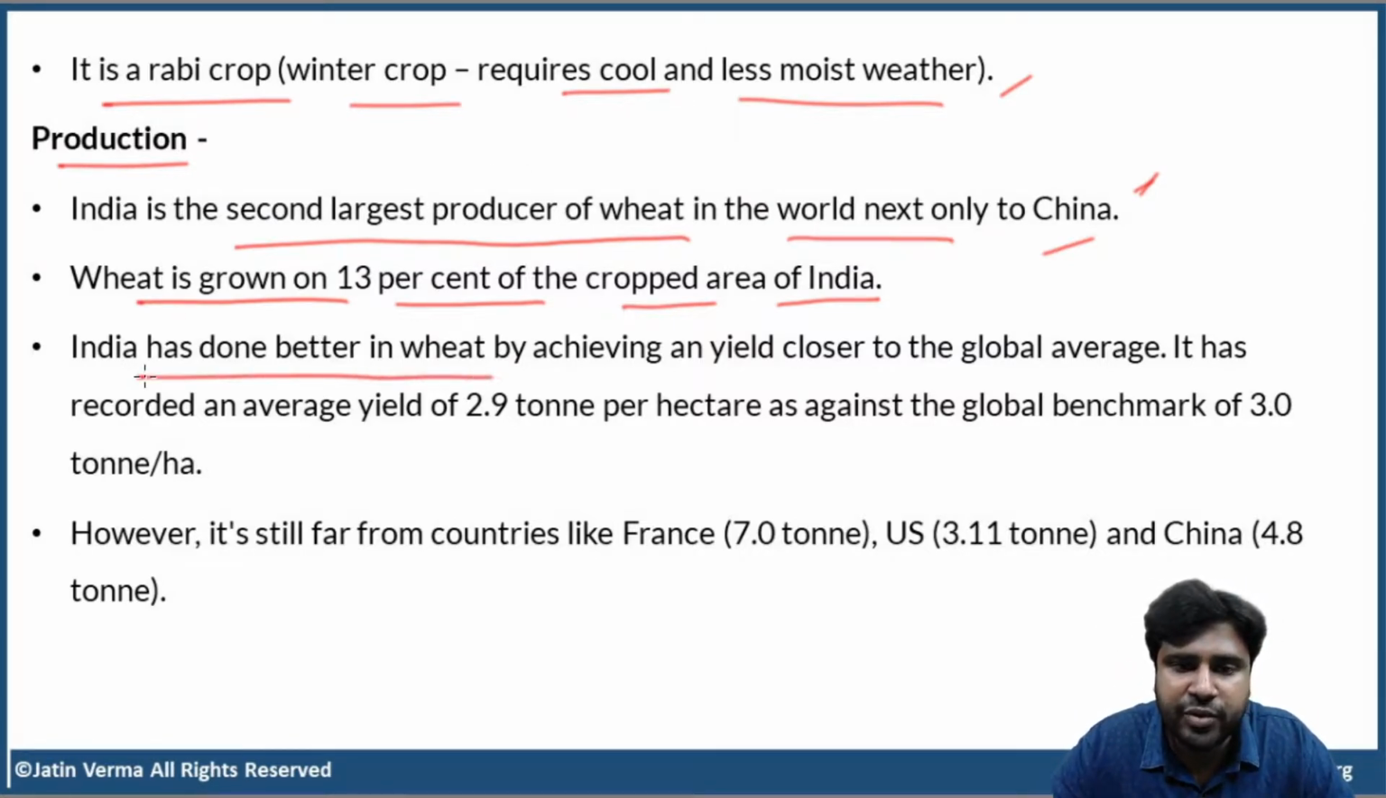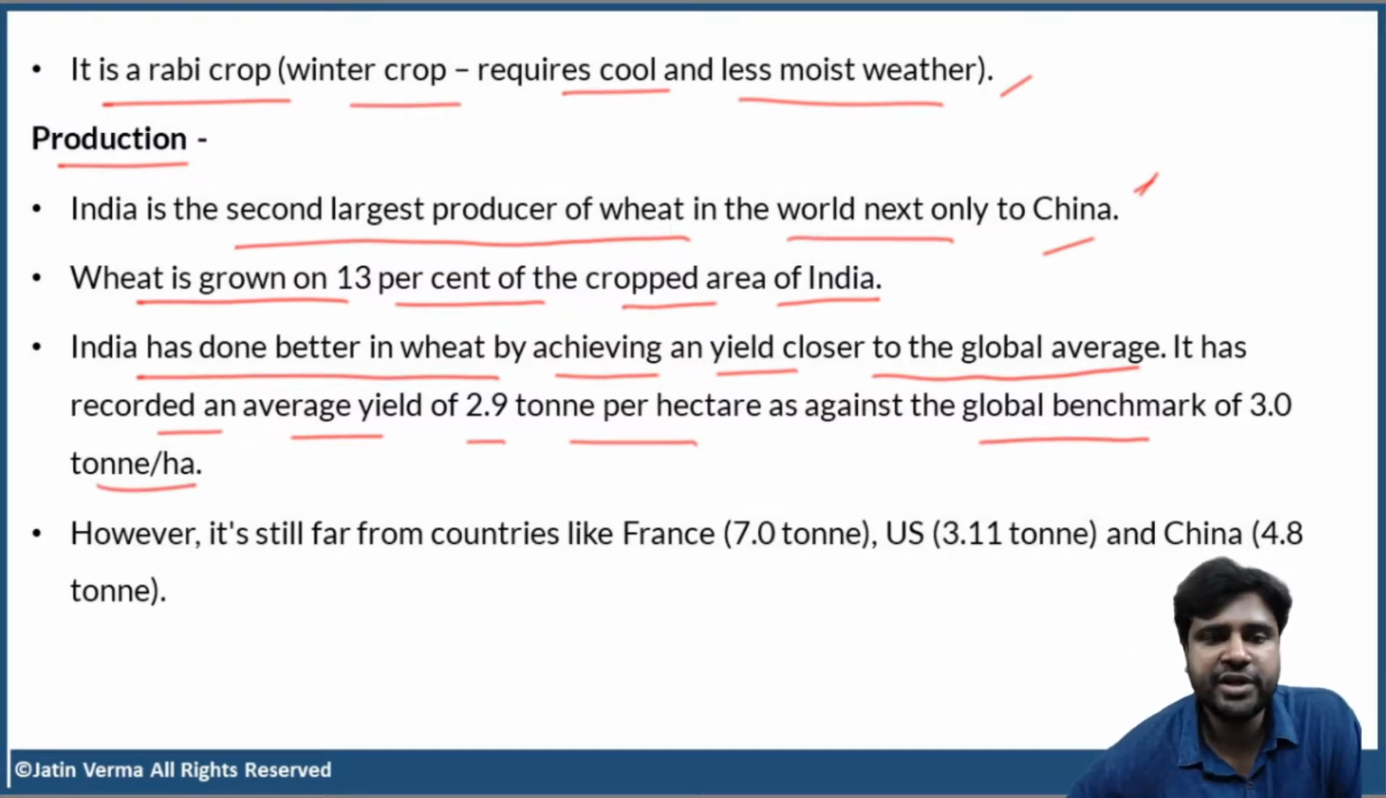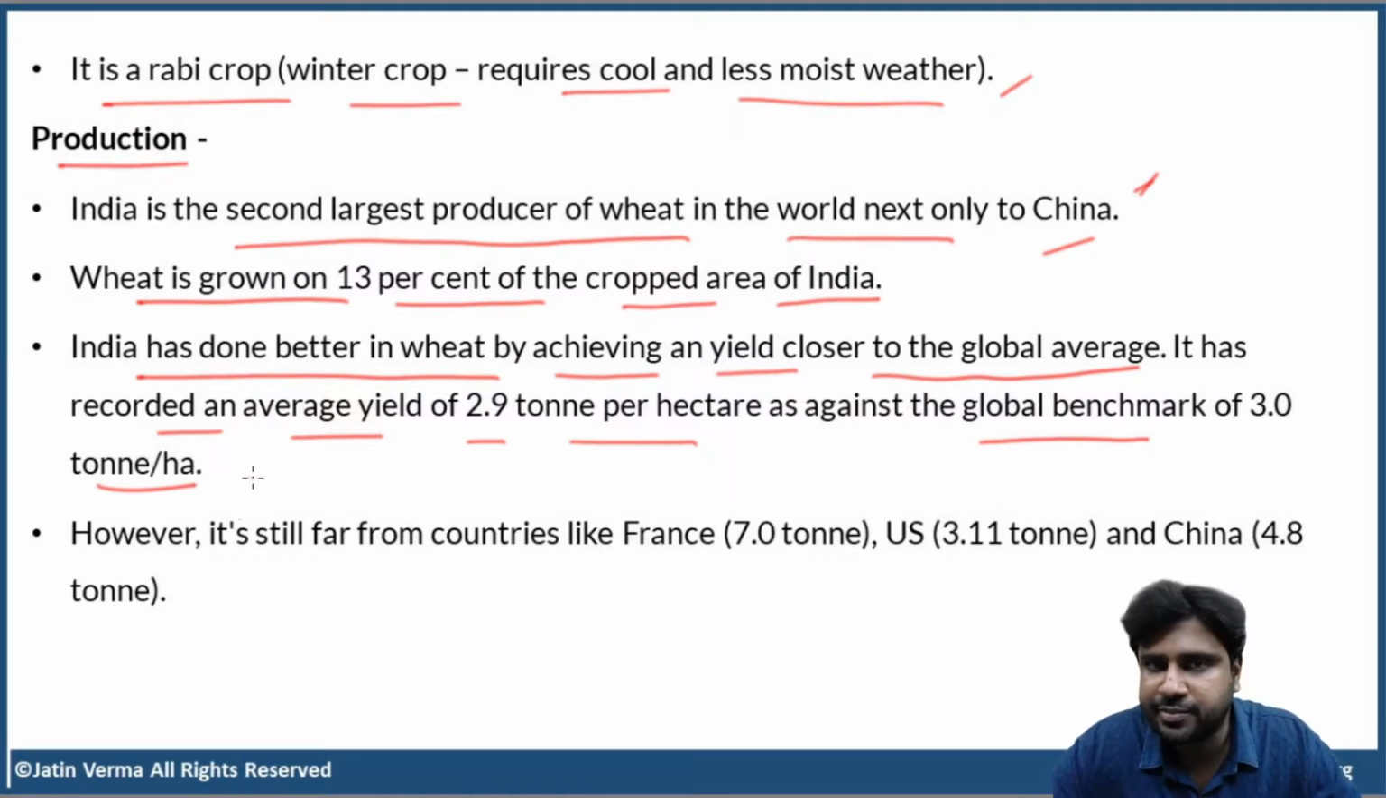India has done better in wheat by achieving an yield closer to the global average. It has recorded an average yield of 2.9 ton per hectare against the global benchmark of 3 ton per hectare. Okay. See, for wheat, what is the global average? 3 tons per hectare. And what is the current average number for India? 2.9 tons per hectare. So, in terms of wheat, India has done a better job compared to rice. So, India's per ton yield or productivity is close to the global average of 3 ton per hectare.